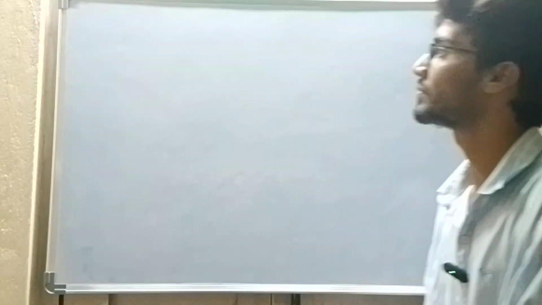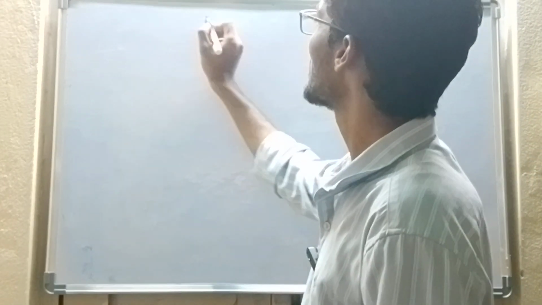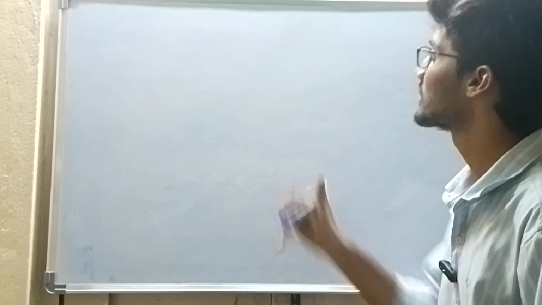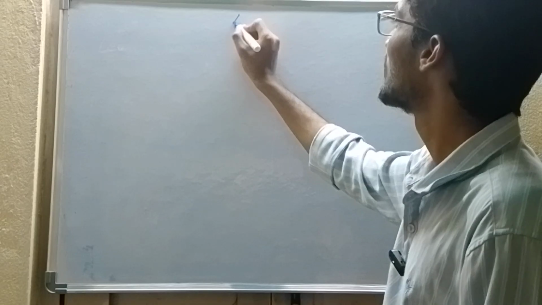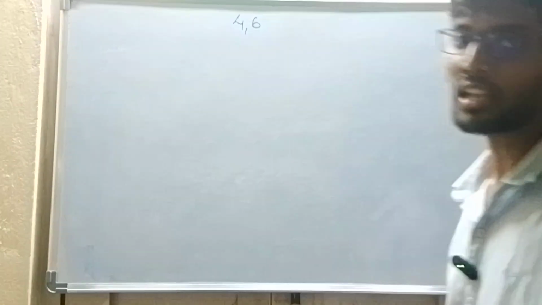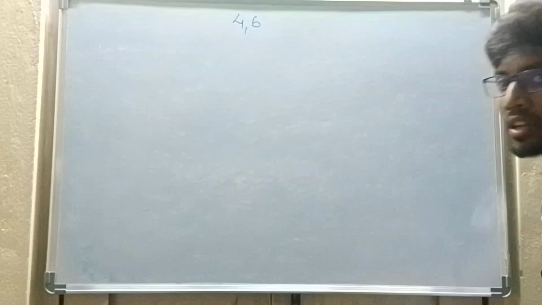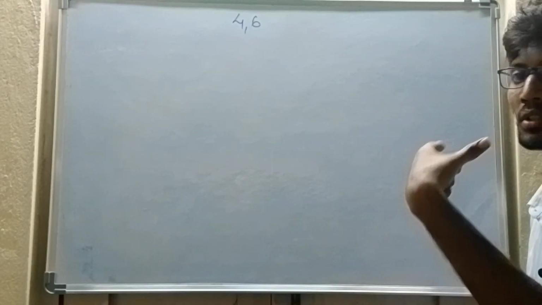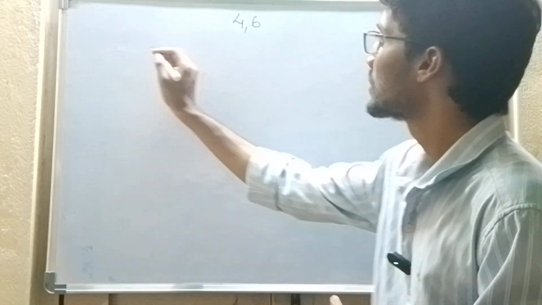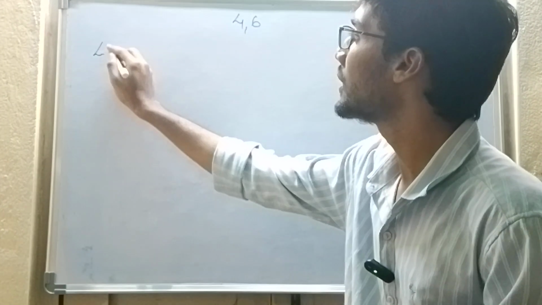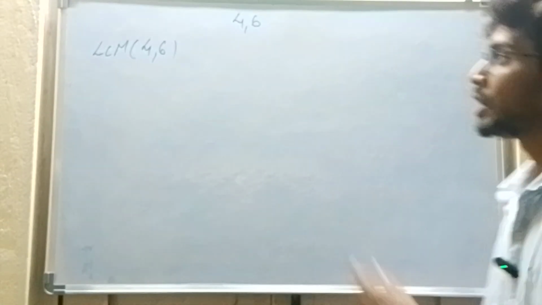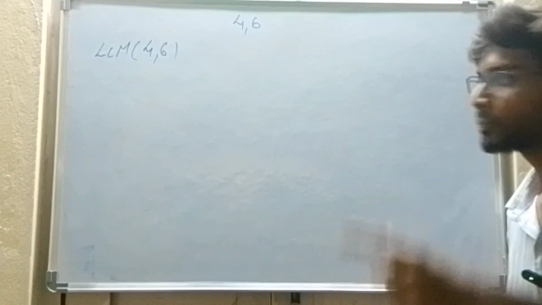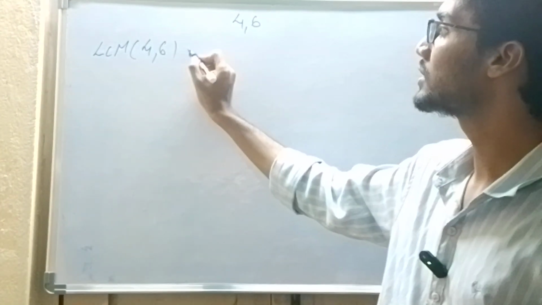Here I will show you one magic. For example, let us take two numbers, 4 and 6. From this example, I am going to teach one concept. So all of you find the LCM of 4 and 6. Take a pen and paper, pause the video and solve. What is the LCM of 4 and 6?